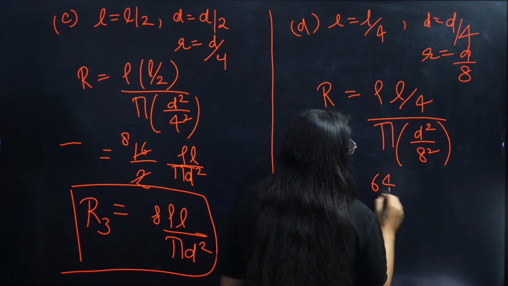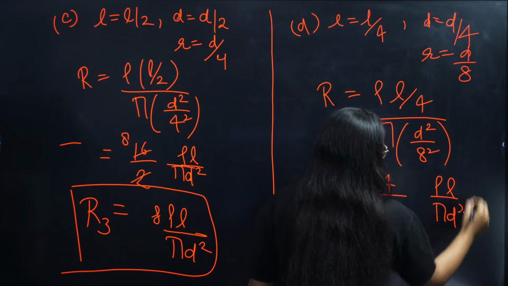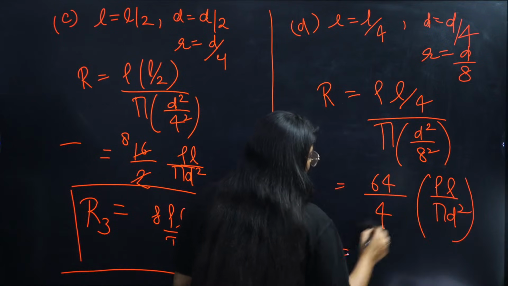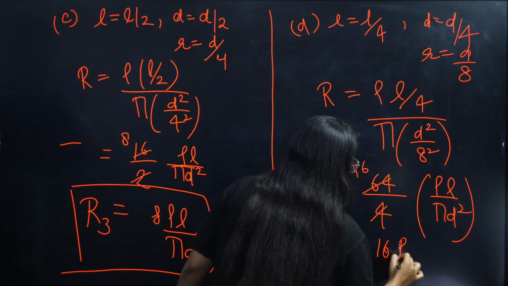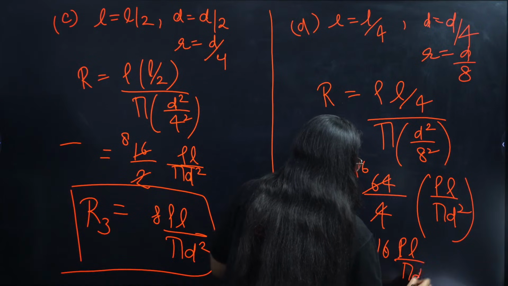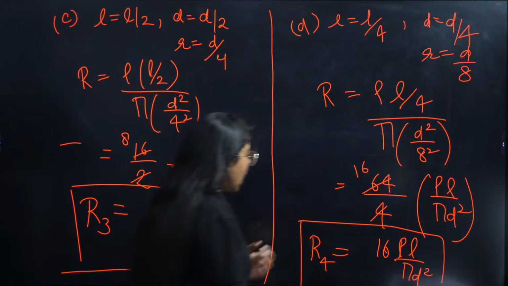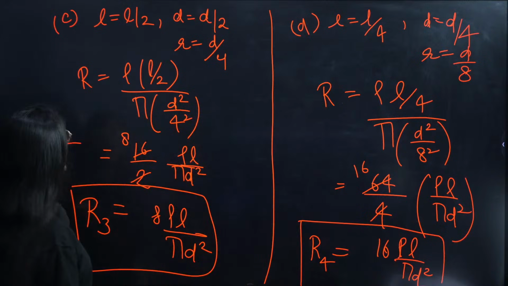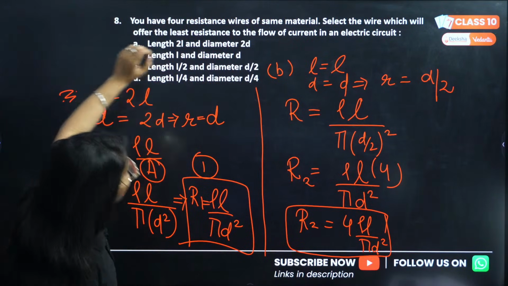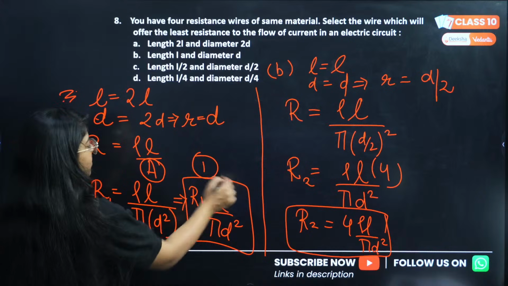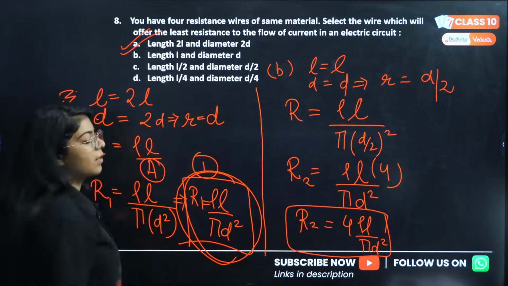So 64 divided by 4, this will be 16 rho L by pi D square. This will be R4. So R1, R2, R3, R4 we have. We need to find least resistance. So least resistance is the first one, that is simply rho L by pi D square. So A is the correct option.